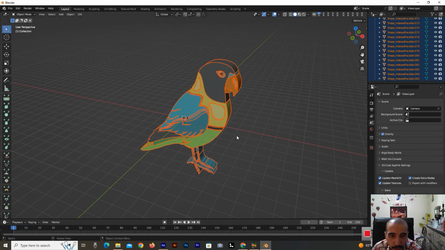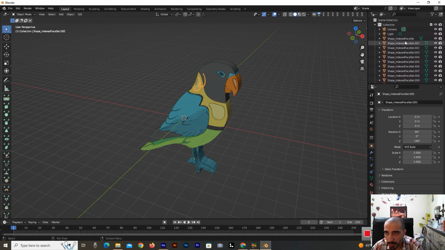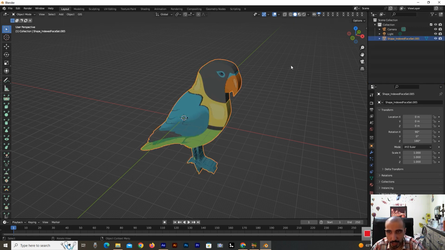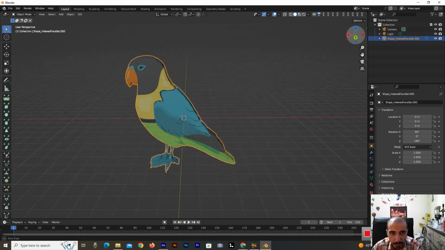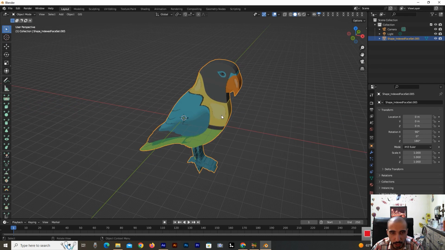Now for all of these parts to be one object, I press Control plus J, yes. I select all of these parts in here and press Control J. Now it's ready. Yes, that's so beautiful.